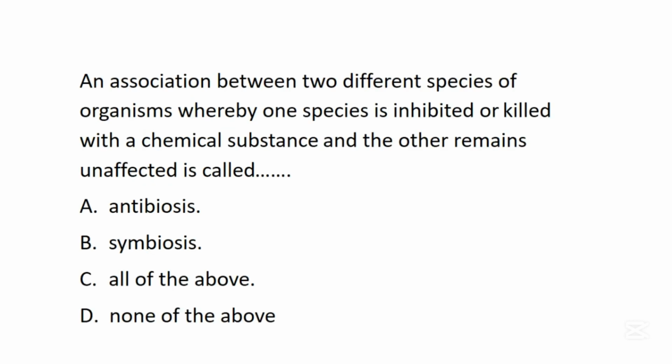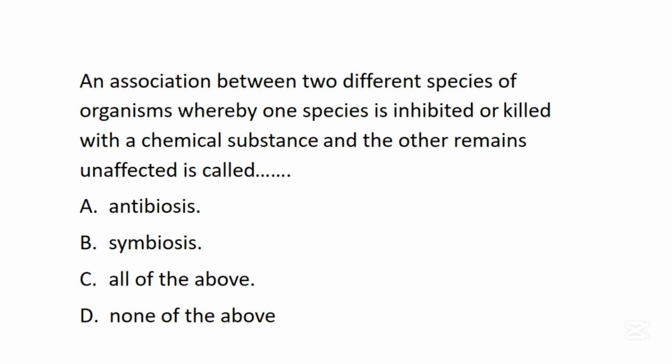The next question says, an association between two different species of organisms whereby one species is inhibited or killed with a chemical substance and the other remains unaffected is called dash. A. Antibiosis. B. Symbiosis. C. All of the above. D. None of the above.